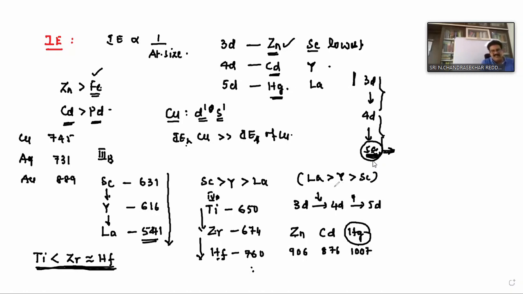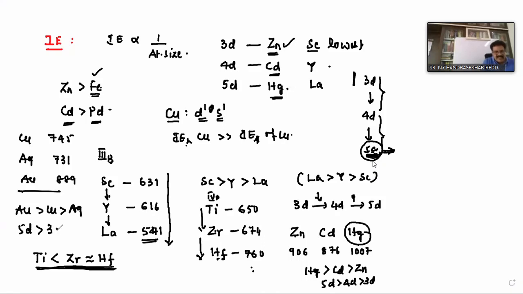Now see, in case of second B group elements, what is the order we have? Zinc, cadmium, and mercury. Mercury is greater than that of cadmium. Cadmium is greater than that of zinc, isn't it? But in this case, gold is greater than that of copper. Copper is greater than that of silver. Here 5D is greater than 4D, 4D is greater than 3D. But in this you see 5D is greater than 3D. 3D is greater than 4D. Means there is no regular trend. Therefore, you have to go through the experimental information and you have to remember exceptions compulsorily.